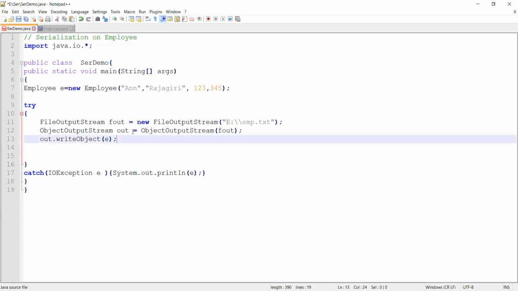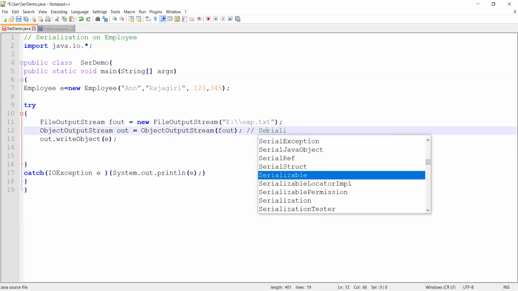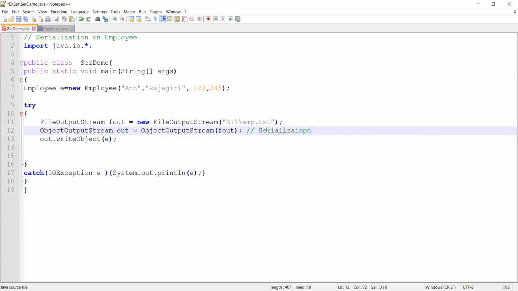I'll explain it once again. You are creating an fout which has a connection to your emp.txt. Then you are creating an object output stream. Why are you creating it? This is where you do your serialization. Serialization happens through the object output stream, because you are going to write onto emp.txt.